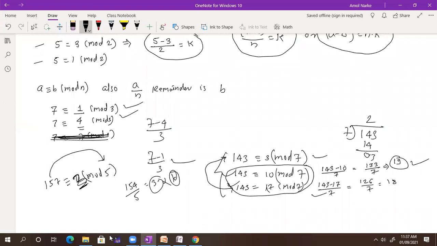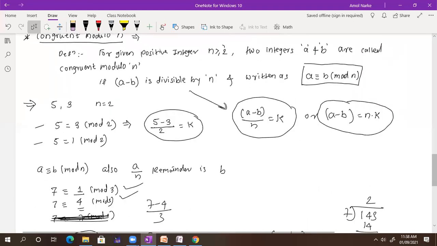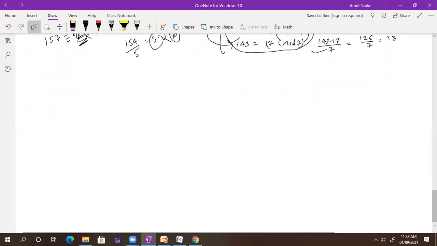So my point is that for the congruent relation you need to understand these two important steps: A minus B divided by n gives some constant number, that is, A minus B is equal to nk. Now my next question I'm going to give you as homework. I'm going to discuss it here, but you need to solve this example as homework.